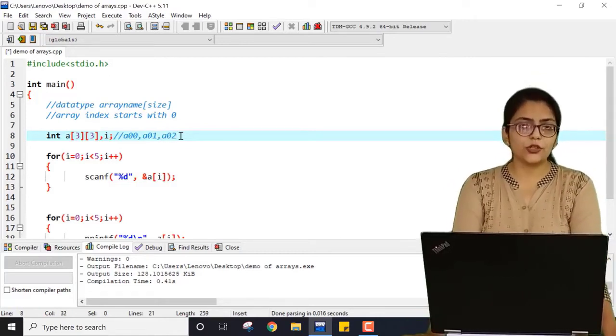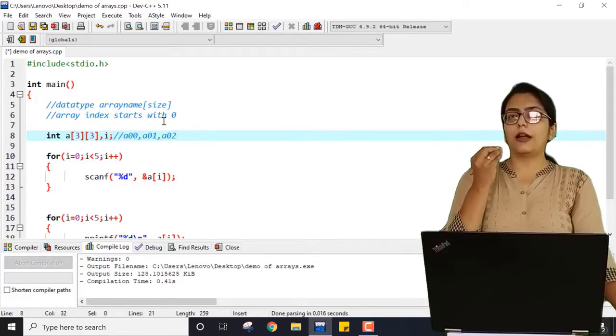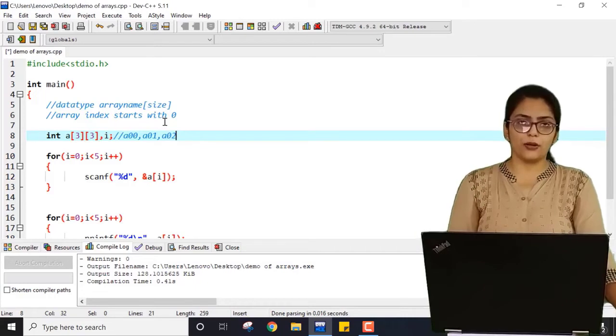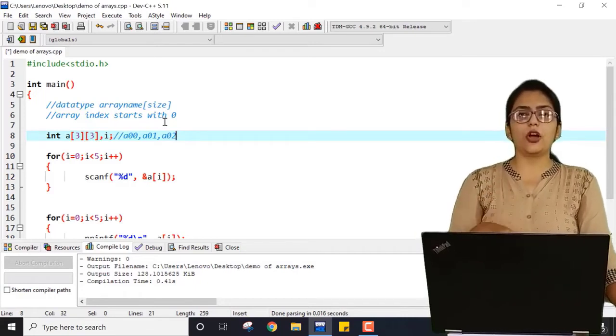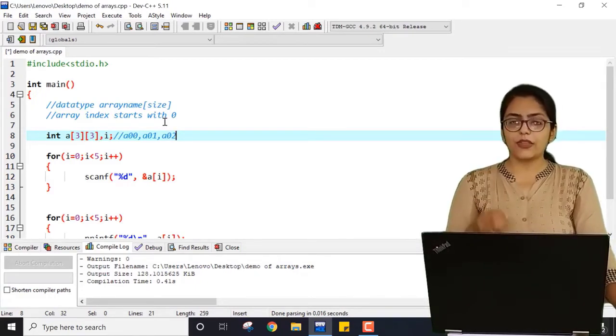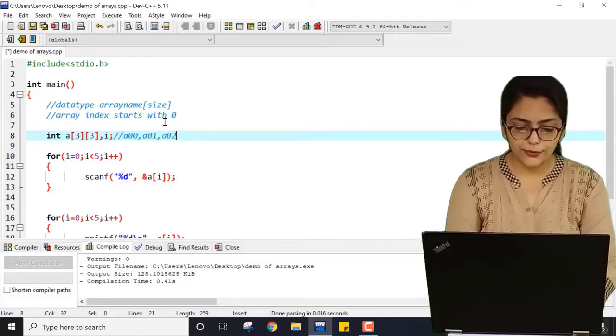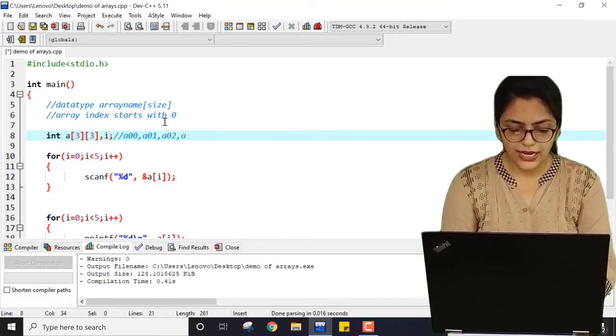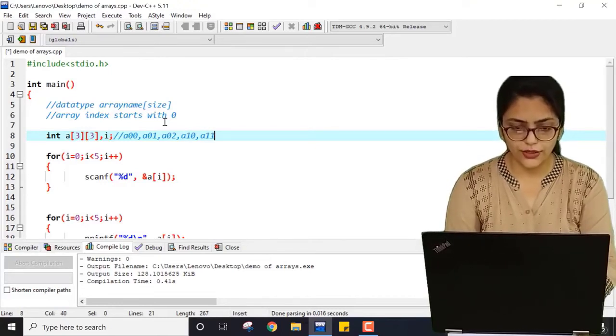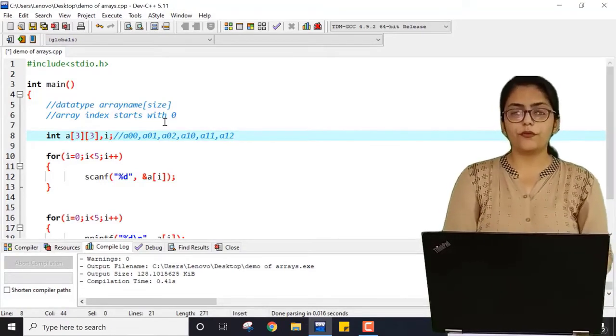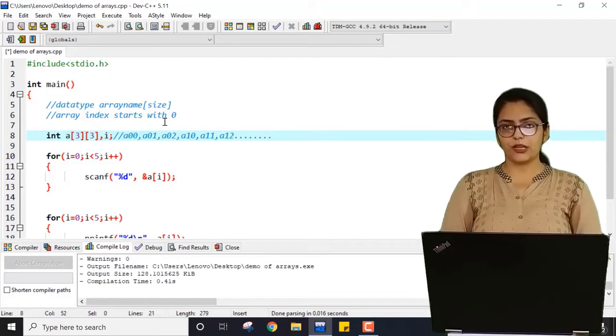A of 0, 0 means the element of first row, first column. A of 0, 1 means the element of first row, second column. And that's how we can represent it. Next we have A of 1, 0, A of 1, 1, A of 1, 2, and so on, according to the size of the array.